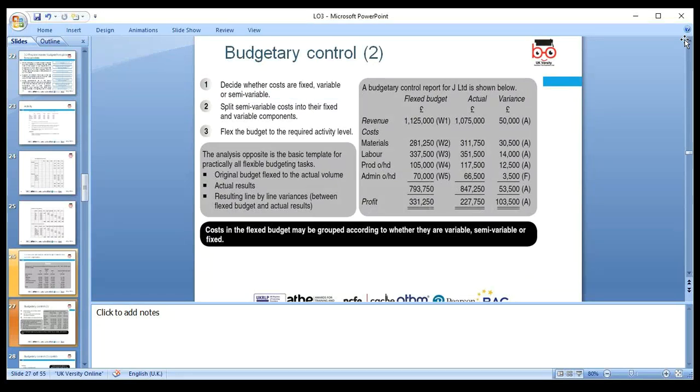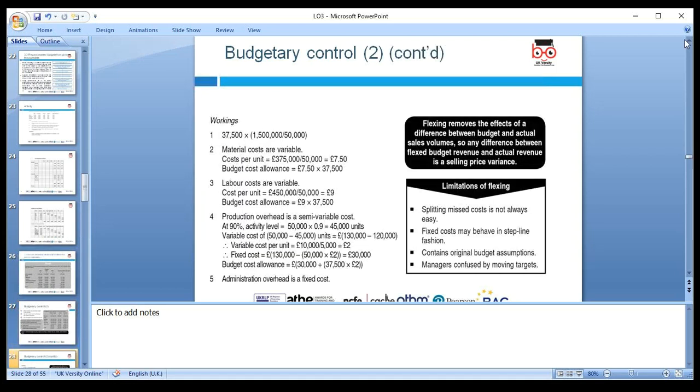So our flex budget should be 112,500, but actually we have revenue, so it is the adverse variance of 50,000. If we sell £30 each unit, we should generate this revenue from 37,500 units, but actually we generated less, so we have adverse. So we'll do all these and we can find whether the variance is adverse or favorable. So all calculation and working is given on this slide. Any question?